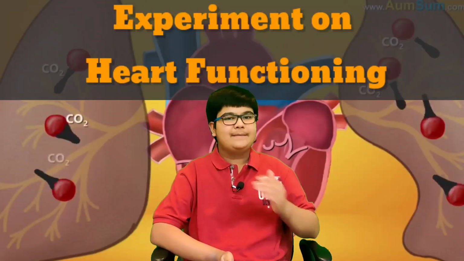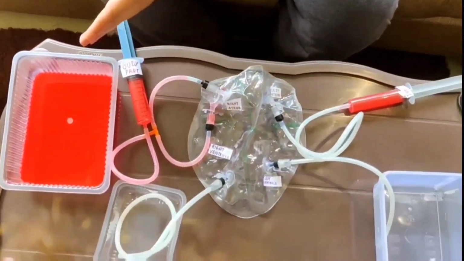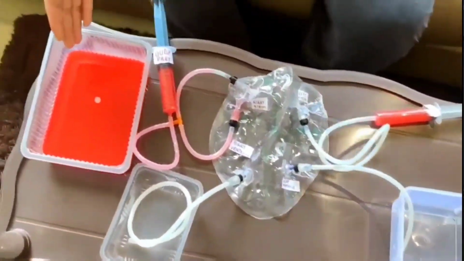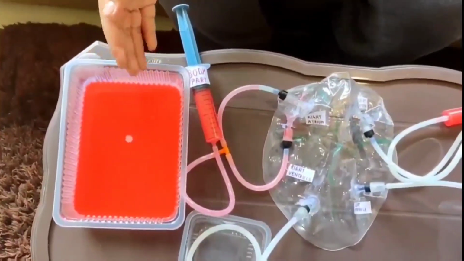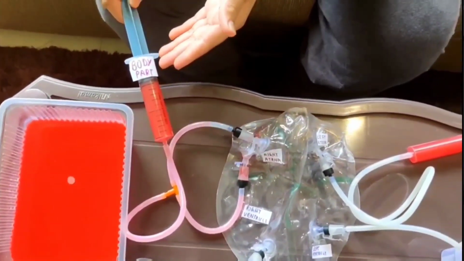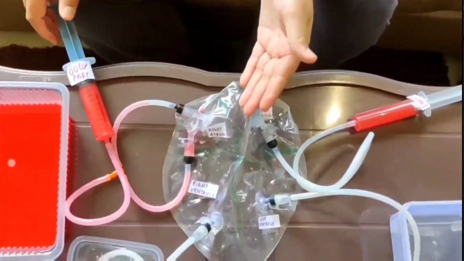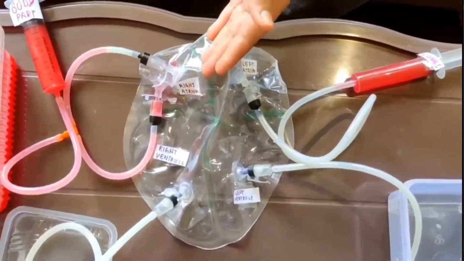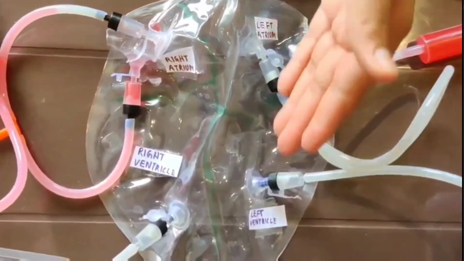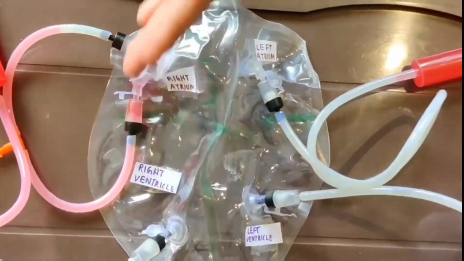Let's conduct that experiment. Now you can see the setup for this experiment. I have taken this red water as blood. Then the syringe has been taken as a body part from which the blood will be received to the heart. Then there are the 4 chambers of the heart: left atrium, right atrium, left ventricle and right ventricle.